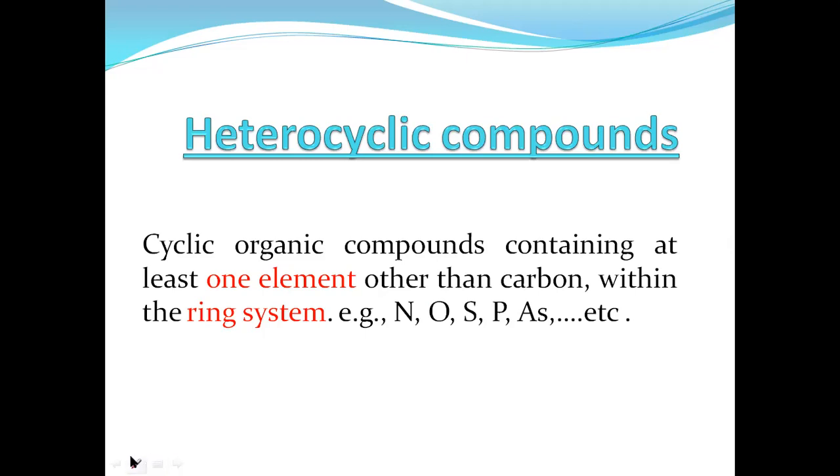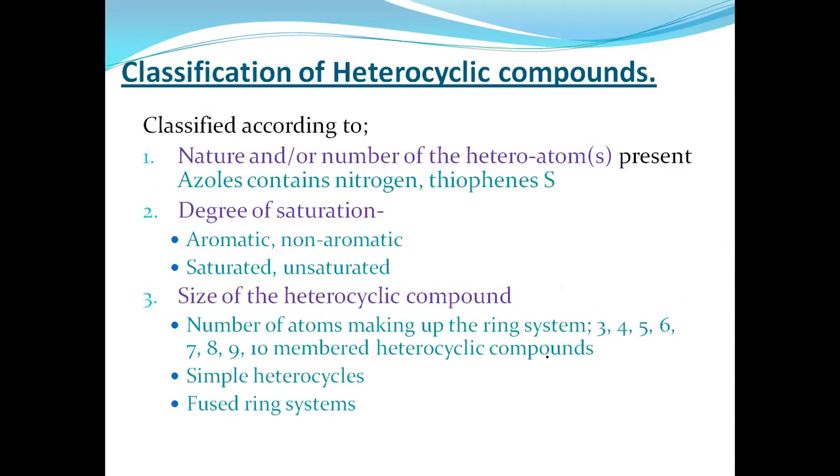The name itself indicates this is a hetero. Hetero means different. In organic chemistry, the cyclic compounds made only of carbon are carbocyclic compounds. If an element apart from carbon is present in the structure, that compound is called a heterocyclic compound. These are the elements: nitrogen, oxygen, sulfur, phosphorus, arsenic. These are the elements which are present in the cycles apart from the carbon atom. Those compounds are called heterocyclic compounds.